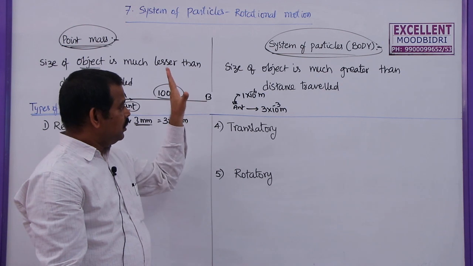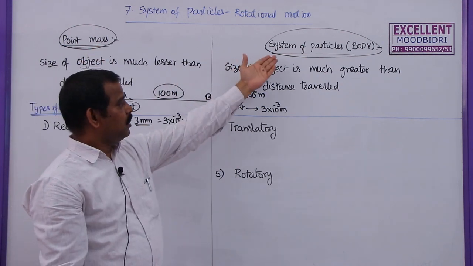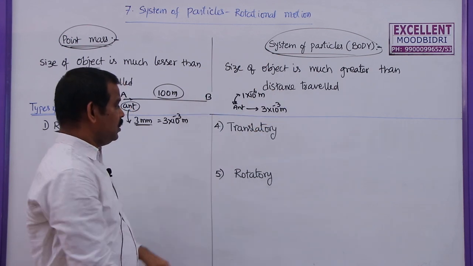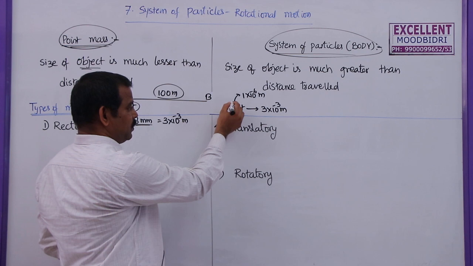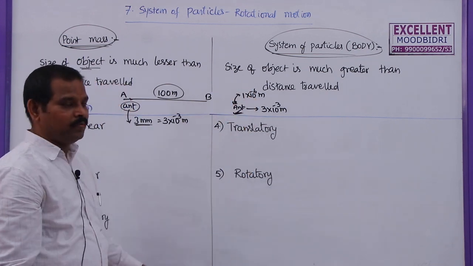That means every body can be considered as a point mass or a body, that only depends upon the distance travelled. Here the distance travelled is much lesser than the size of the object. That's why here the ant is said to be a body.